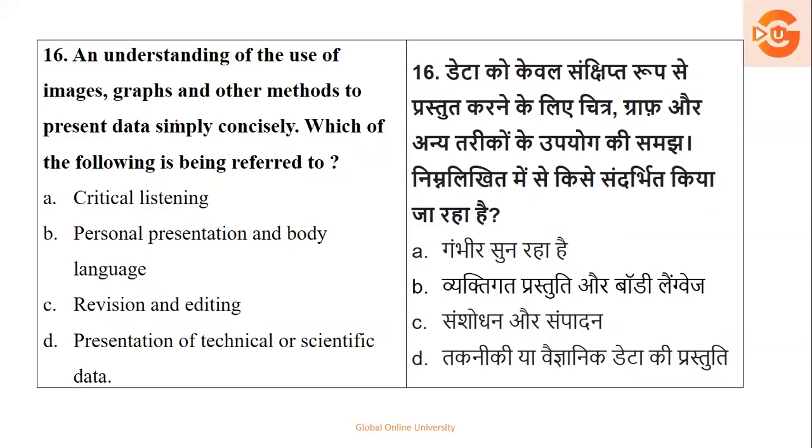Next, an understanding of the use of images, graphs, and other methods to simply present the data concisely. Now, present the data, graphs, images are used here.